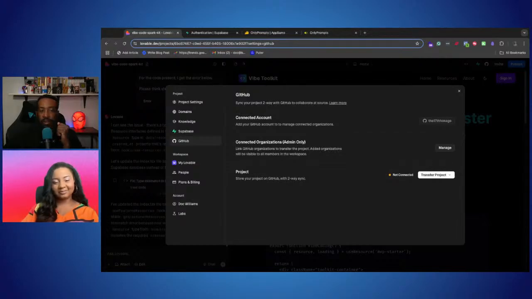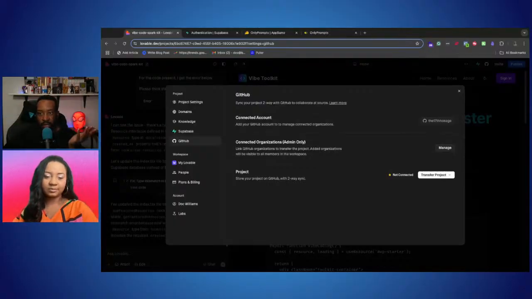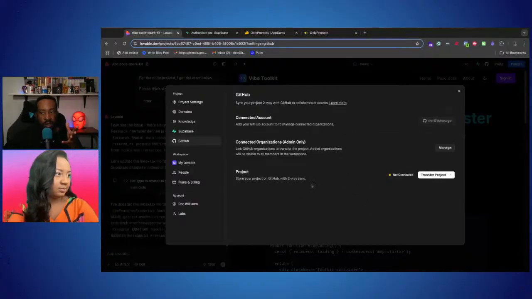I love that. Great. Thank you so much. Right here, what I just did, I connected it to my GitHub account. Could we talk about this? What does transfer project mean? Why would someone use this with GitHub?